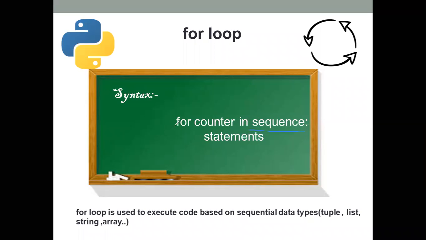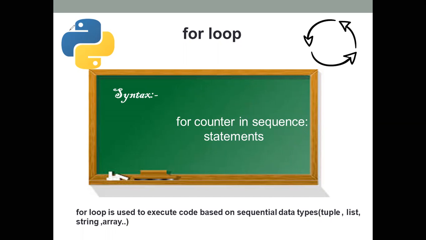The for is a keyword and this one is the counter, or we can say variable. In is a membership operator. Then the sequential data type may be a tuple, list, string, array, and then the statements. This statement will execute until the for loop is terminated. This is the for loop.